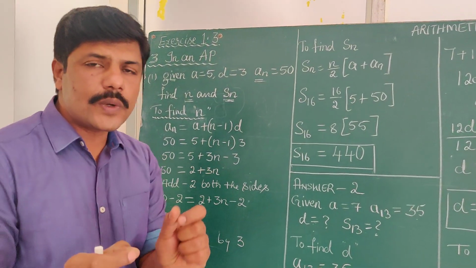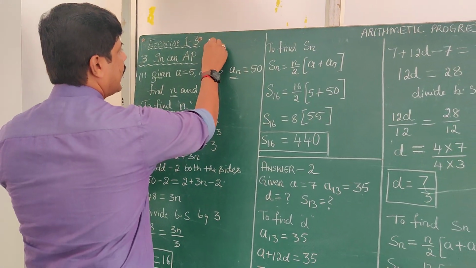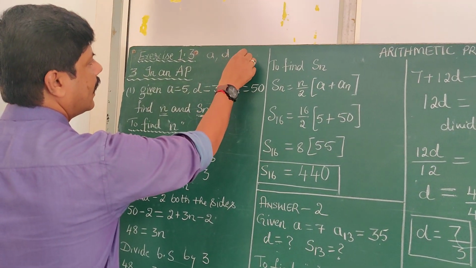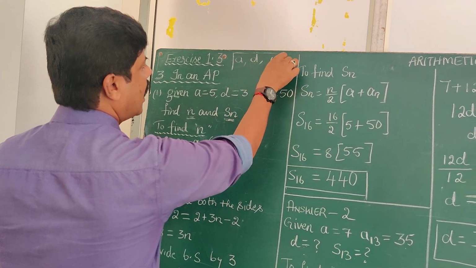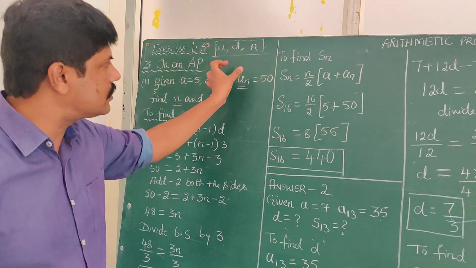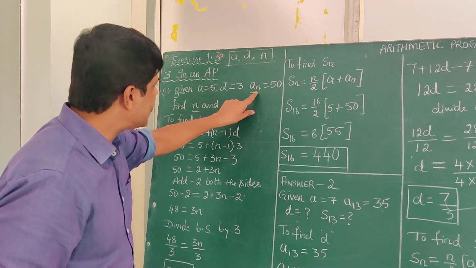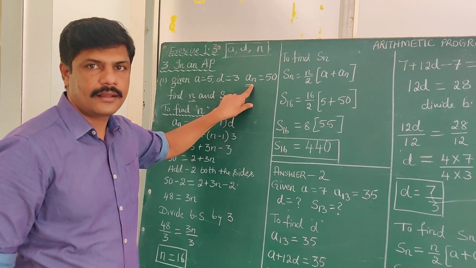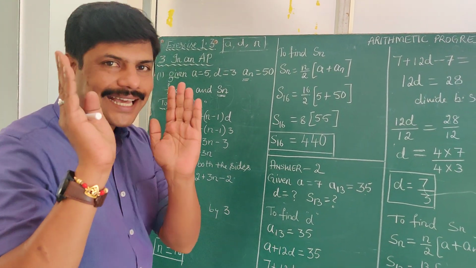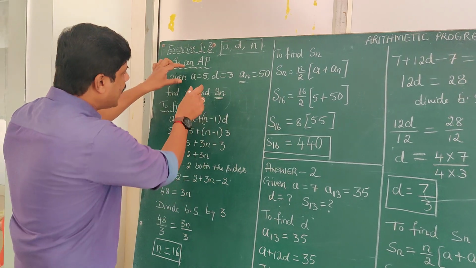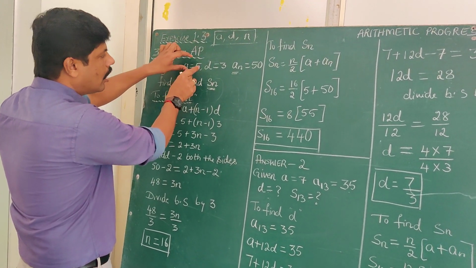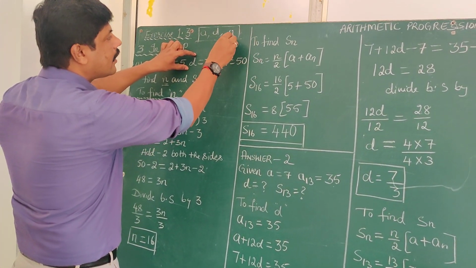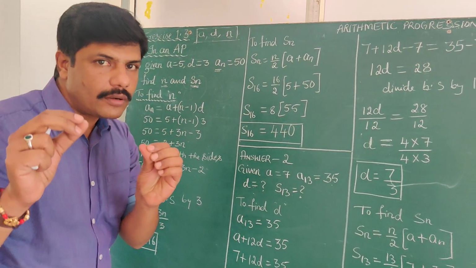Now, to find Sn or an, usually we need a, d and n. These three are the very important values to find Sn and an. So, our direction should always be whether we have a value or d value or n value. We have to keep on noticing that.